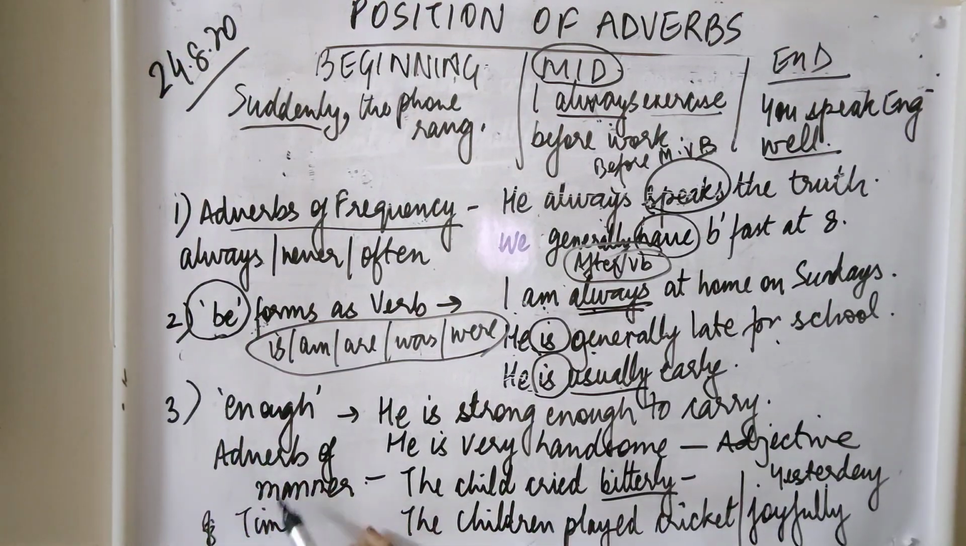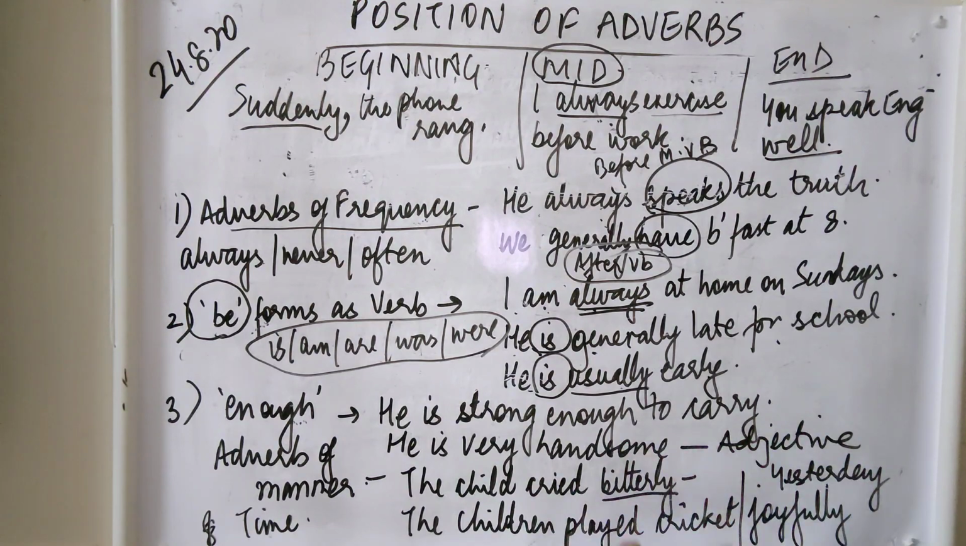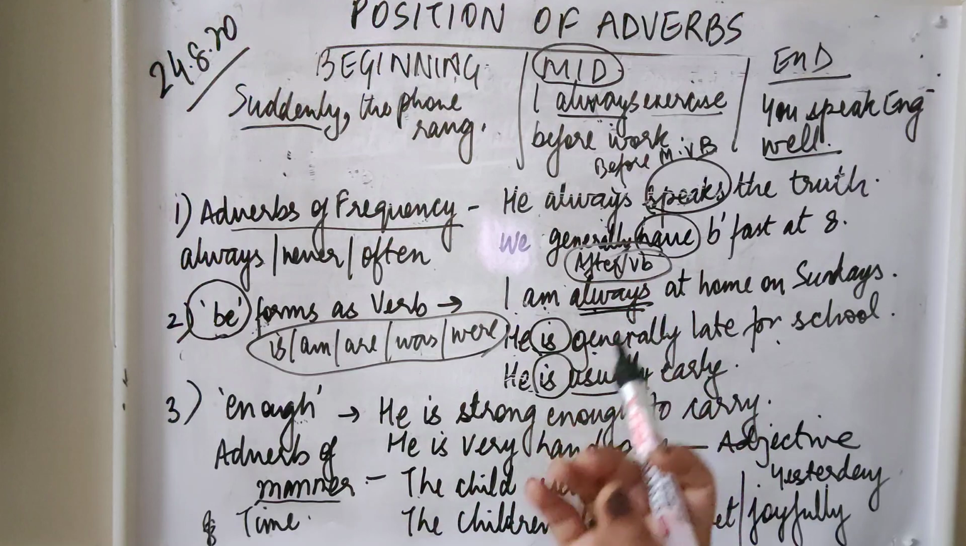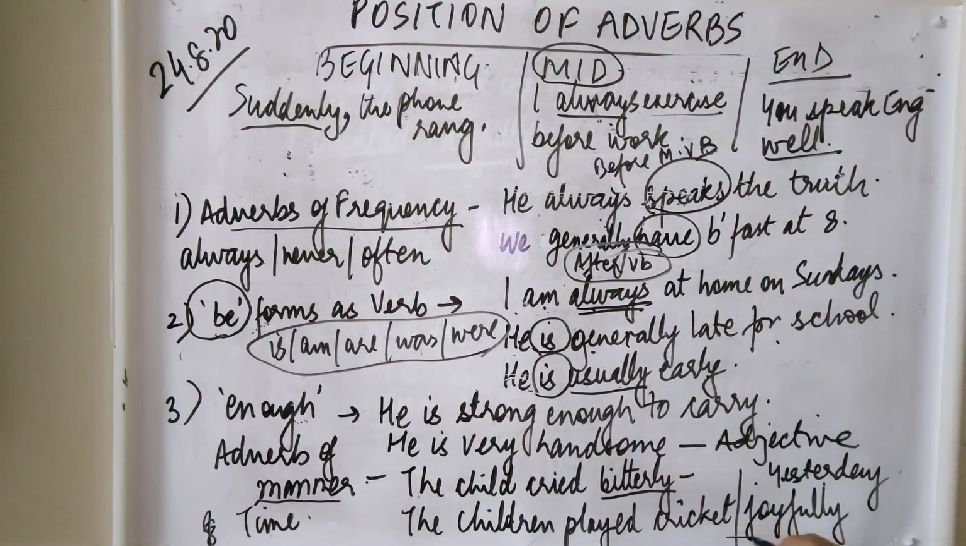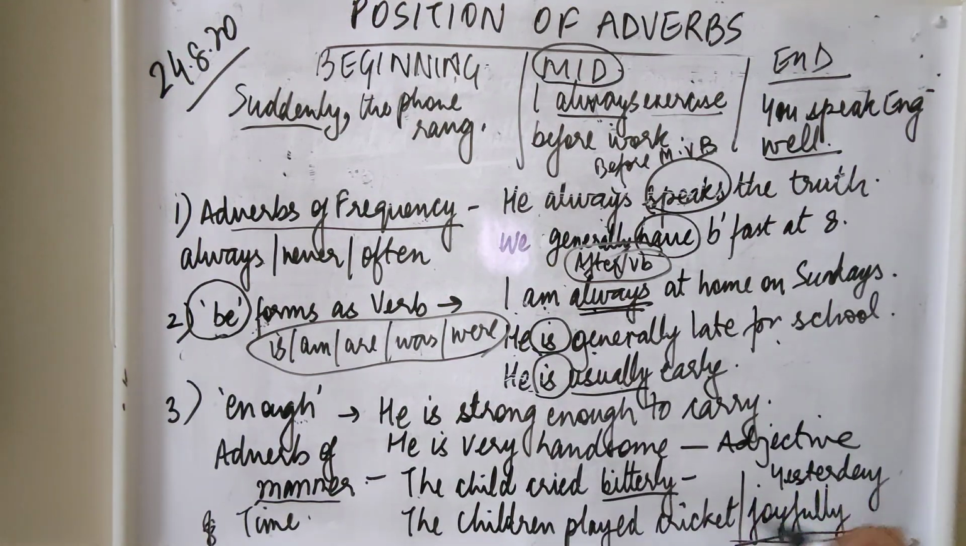Now coming on to adverb of manner and adverb of time. I'll be discussing this afterwards. Adverb of manner tells us how a thing is done. So if you say joyfully, happily, sadly, fast. For adverb of manner, children, if the verb is transitive, meaning there is an object in a sentence, then the adverb will always come in the end.